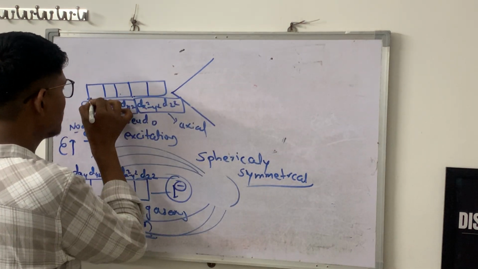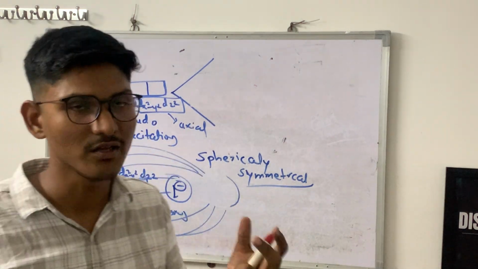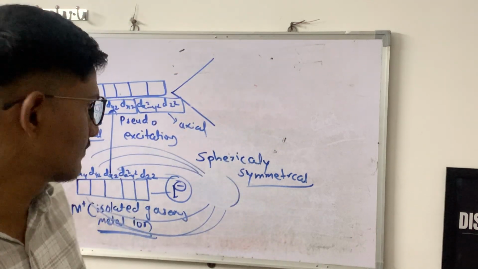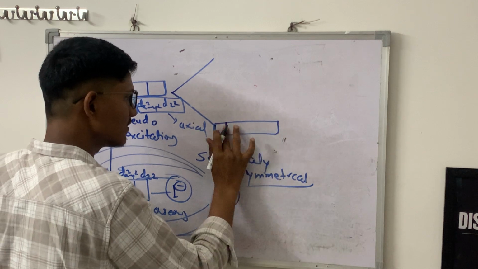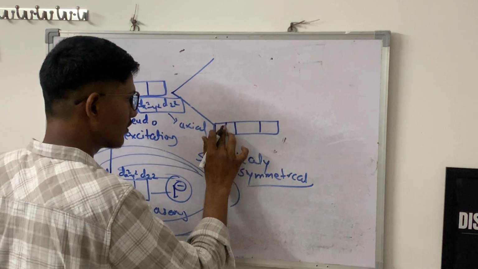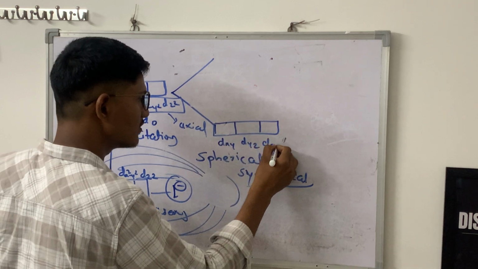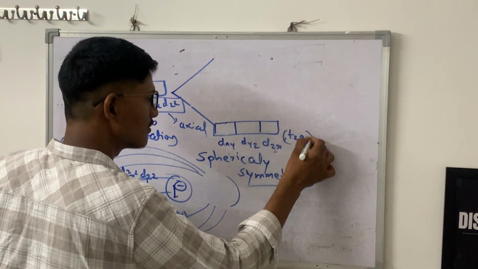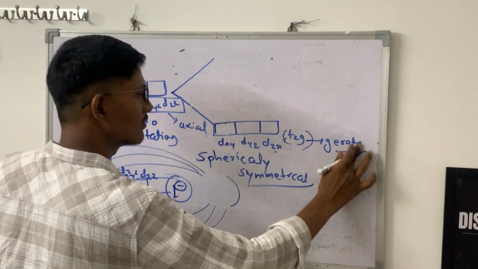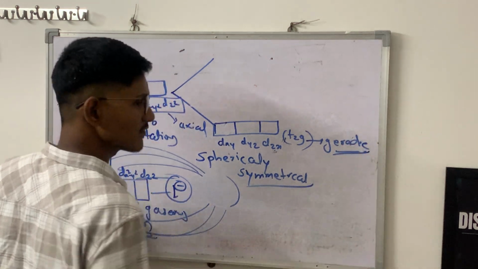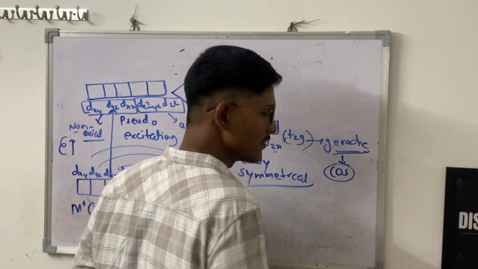Because of that, this degeneracy, meaning orbitals of the same energy, will split into two sets. First is the non-axial set, that is dxy, dyz, dzx, called the T2g. G is for gerade. It is based on the symmetry of complexes, basically the center of symmetry, and depends on the center of symmetry of the complexes.